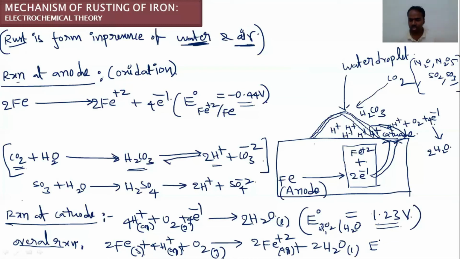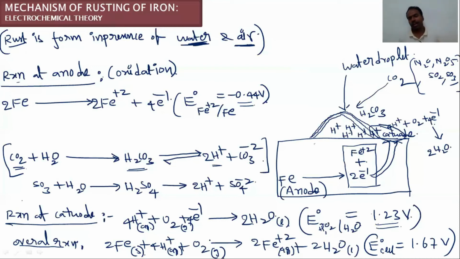So E naught of this cell. For the overall reaction, how can you find the E naught cell? E cathode minus E anode, the SRP of cathode minus SRP of anode. 1.23 minus 0.44, we get 1.67 volts.